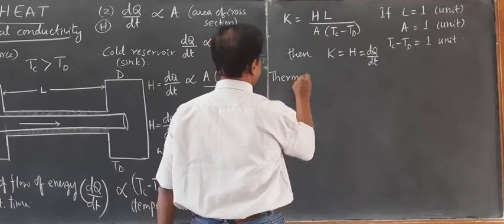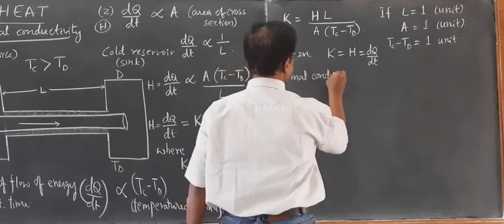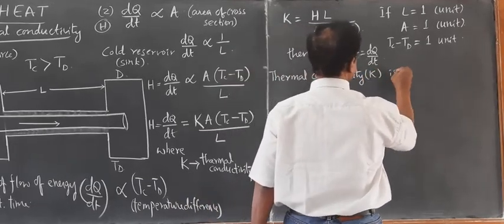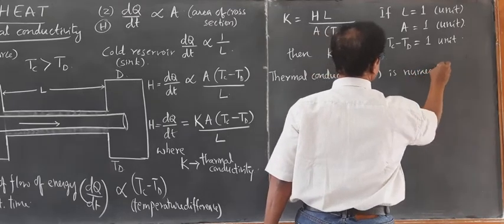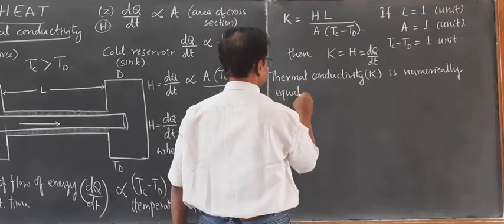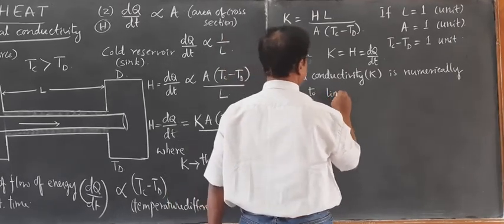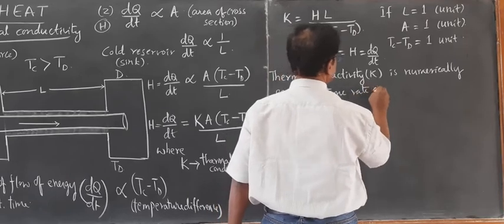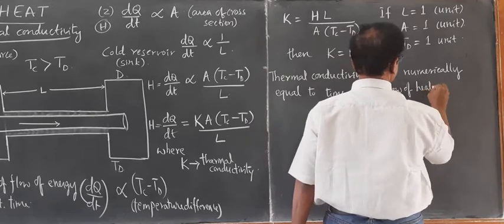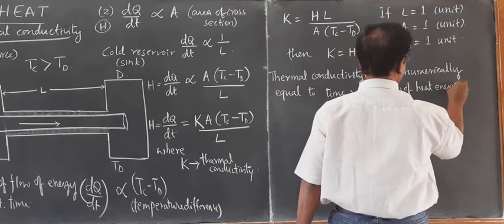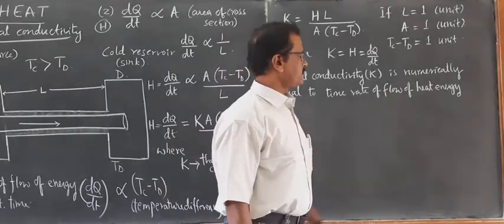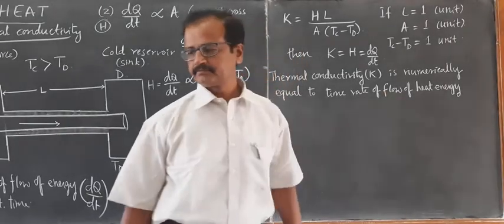It is numerically equal to the time rate of flow of heat, actually we should say time rate of flow of thermal energy.